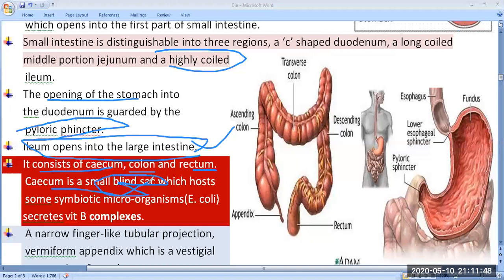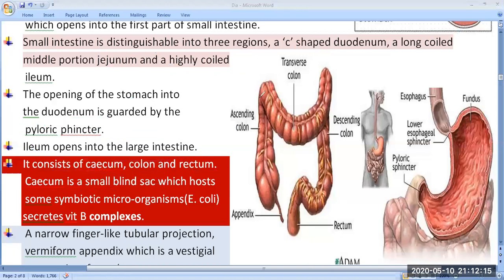Blind sac means an incomplete digestive system. What does incomplete digestive system mean? It means a single pore with dual function. One pore acts for both ingestion as well as egestion. Both are done by the single pore. Such an arrangement is called the blind sac type of arrangement. So here the cecum is the blind sac.